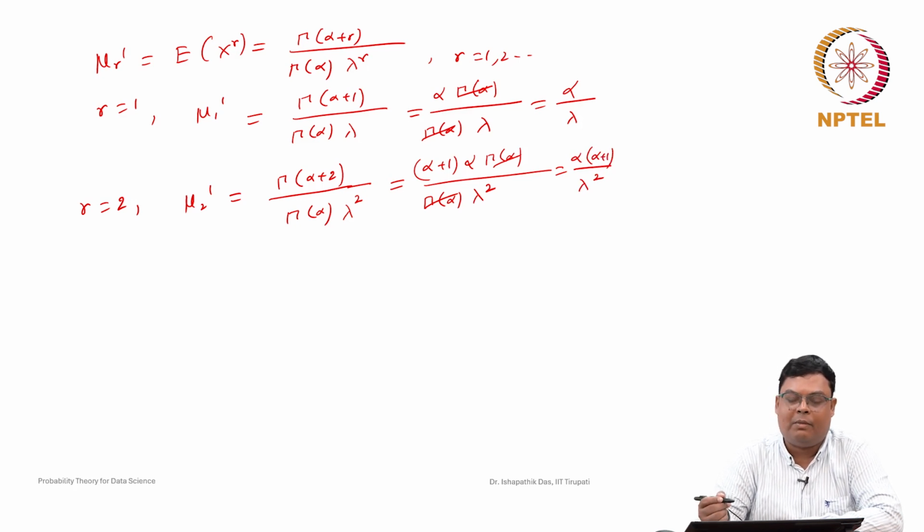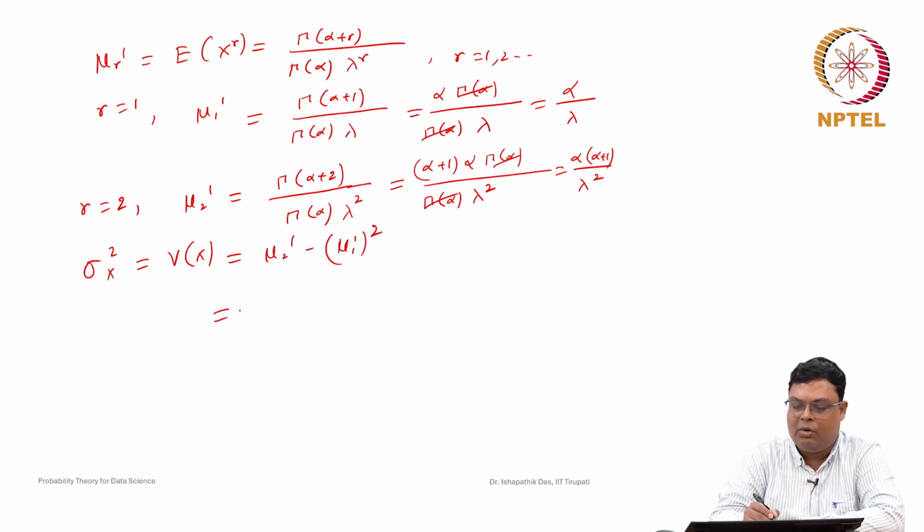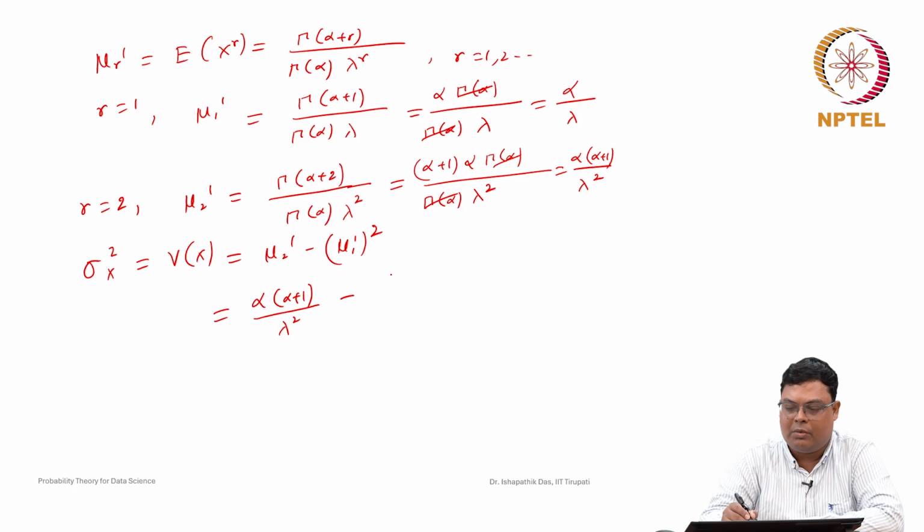Then we can find the variance from here also. What will be the variance of this gamma random variable? The variance of x is nothing but mu 2 dash minus mu 1 dash whole square. So, mu 2 dash is alpha into alpha plus 1 by lambda square, minus mu 1 dash whole square, where mu 1 dash is alpha by lambda. So, we can simplify as much as possible.